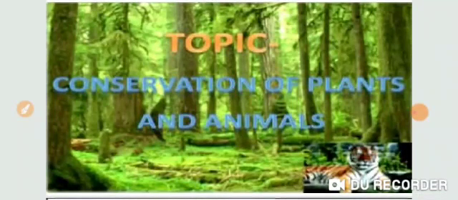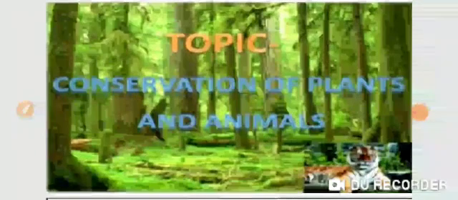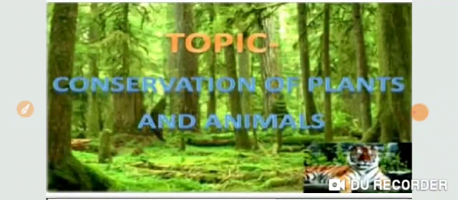Chapter name is Conservation of Plants and Animals. About plants and animals, you all know. Today, very first, we will understand the meaning of conservation. What is the meaning of conservation? A wise and judicious use of all natural resources is called conservation.